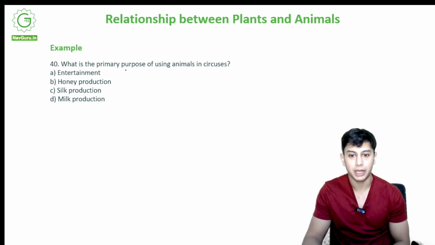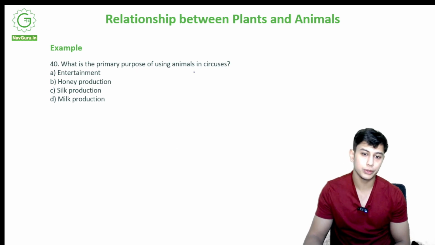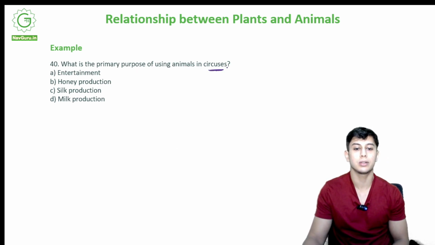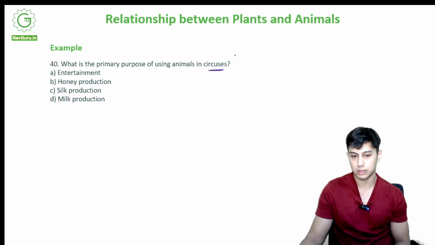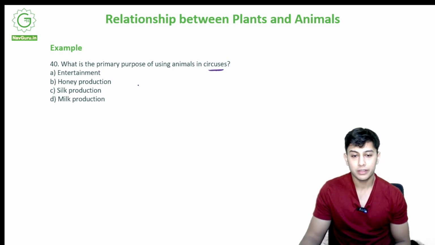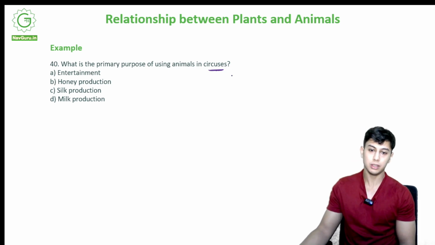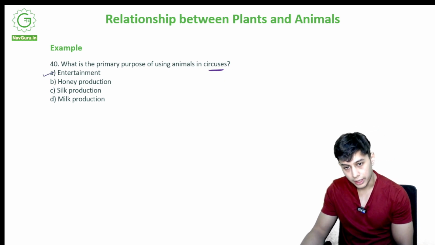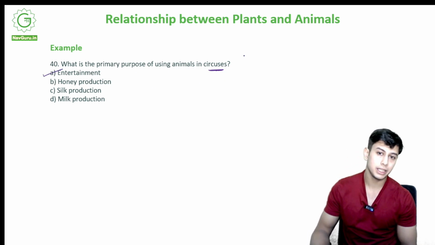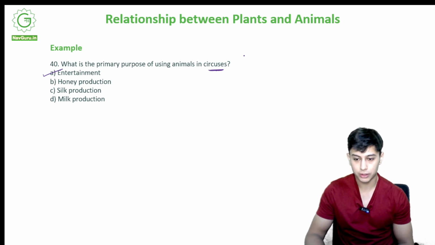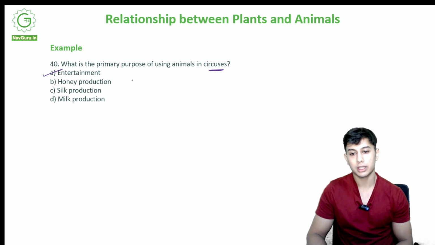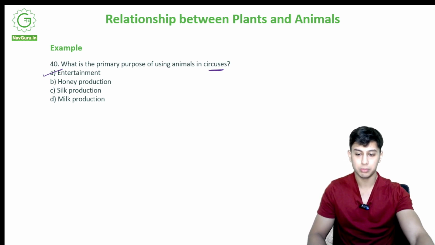What is the primary purpose of using animals in circuses? Alright, so now mostly there are no circuses in India. However, what was the use of these animals earlier? If you have seen in movies, it was a source of entertainment, like the capabilities of those animals, jumping through hoops, performing a lot of stunts. That was for entertainment purposes. However, now it is banned.